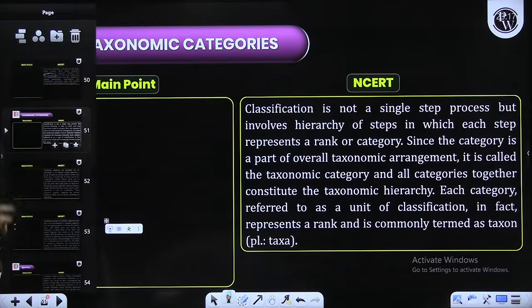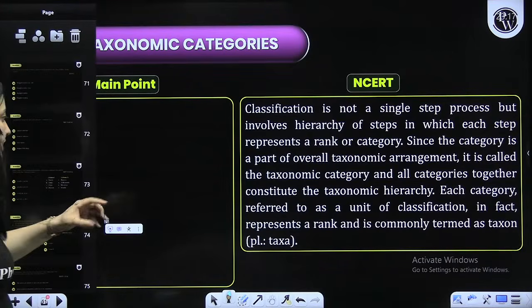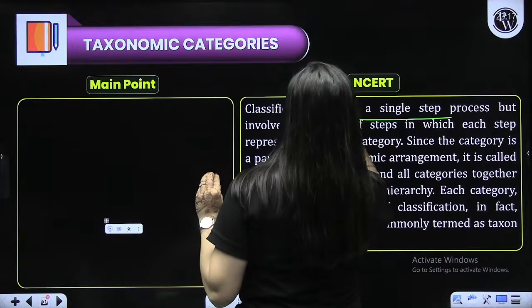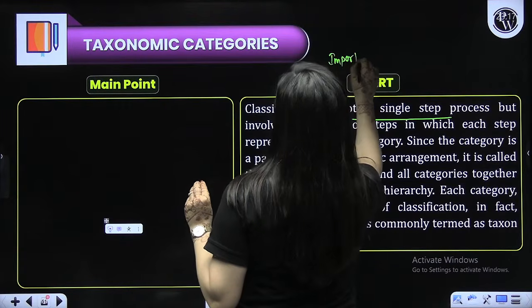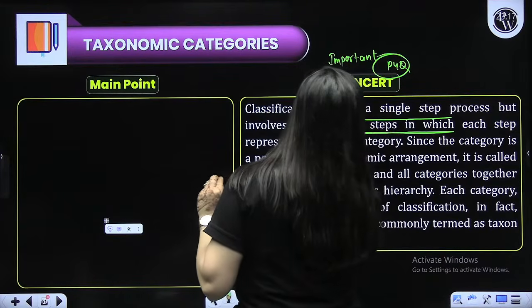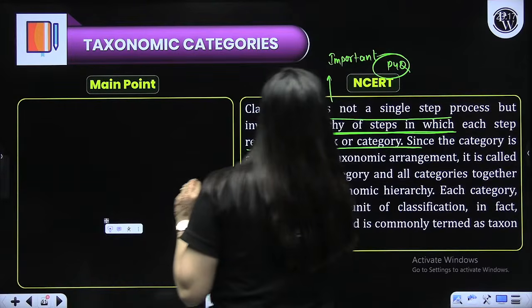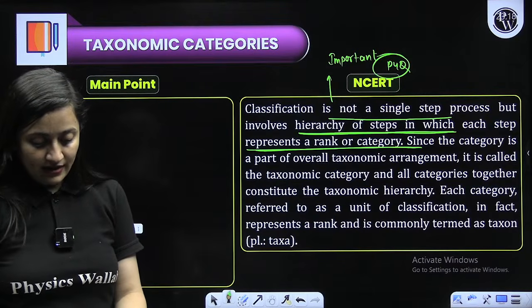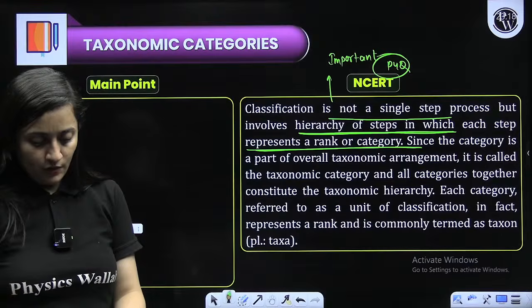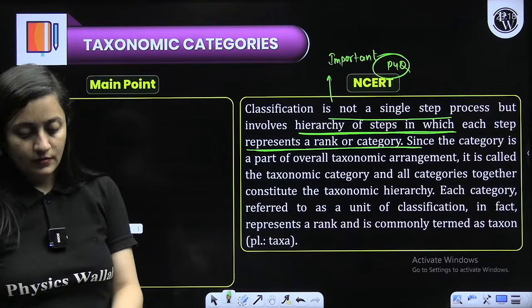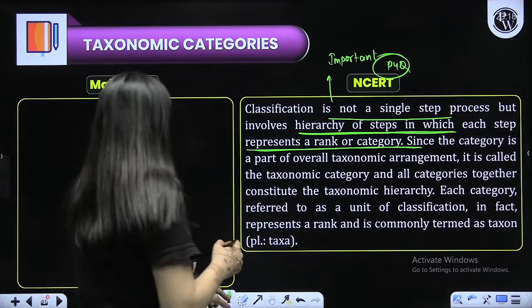So let's learn about the taxonomic categories from the NCERT here. Then we are about to finish. Now see this. Classification is not a single step process. Important. Is it a single step process? No, it is not a single step process. This line is a previous year question. So there is hierarchy of steps in which each step in this particular category represents a rank. It represents a rank. Is that clear? Done? Sure?